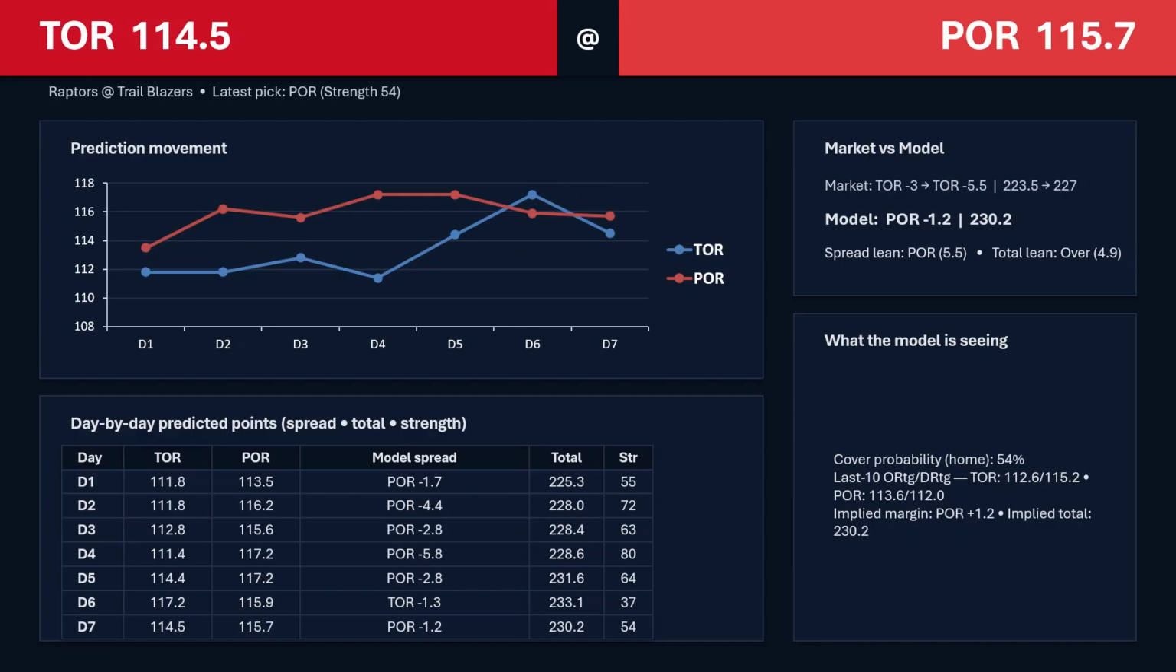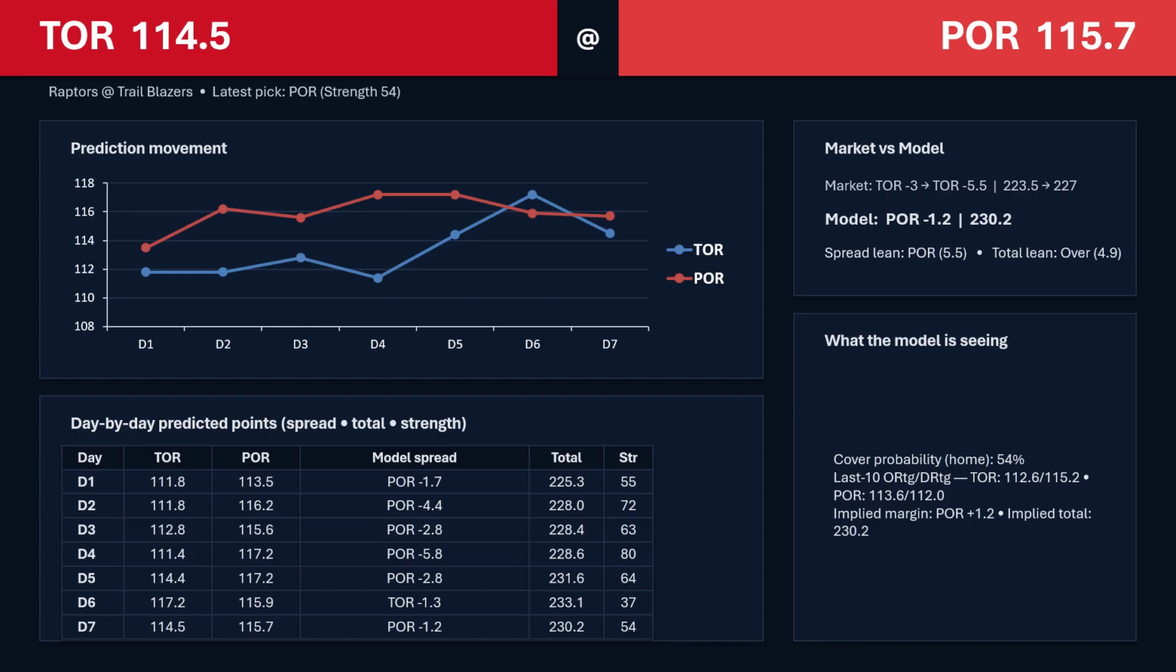All right, last game is going to be Toronto going to Portland. Portland is on the second day of a back-to-back. They beat Miami last night, beat them pretty easily, double digits, I believe it was. So the model likes Portland here. It's liked them all except for day 6. It had a slight flip to Toronto.